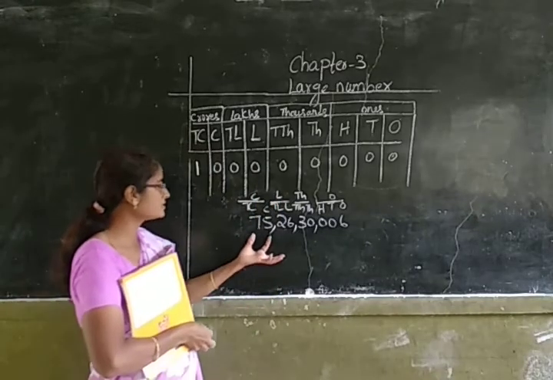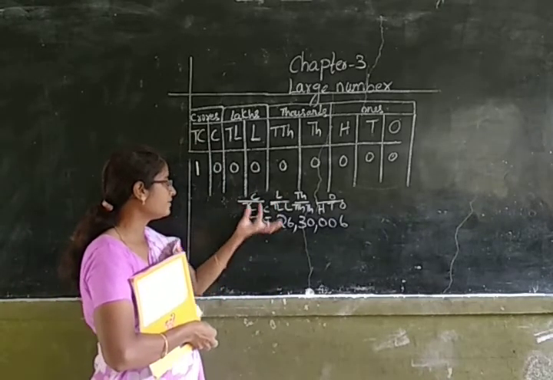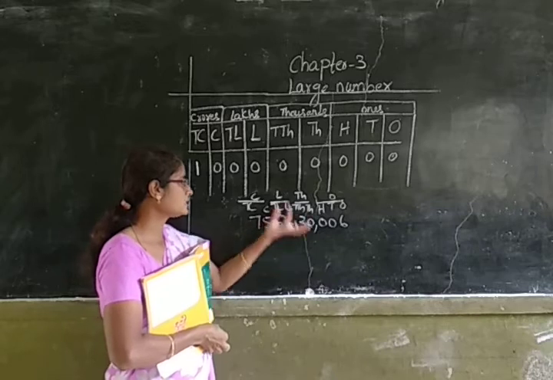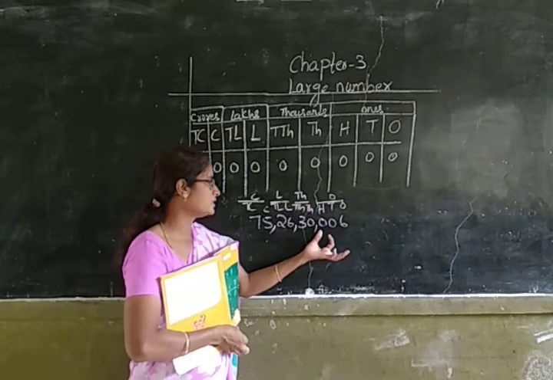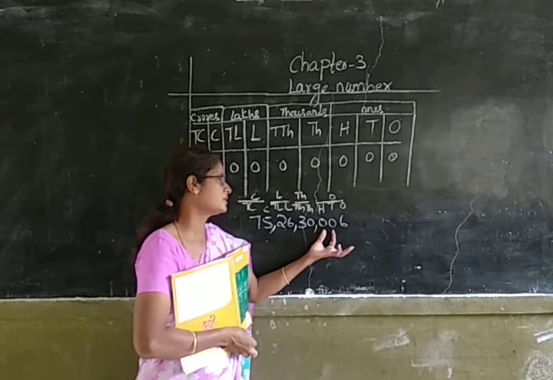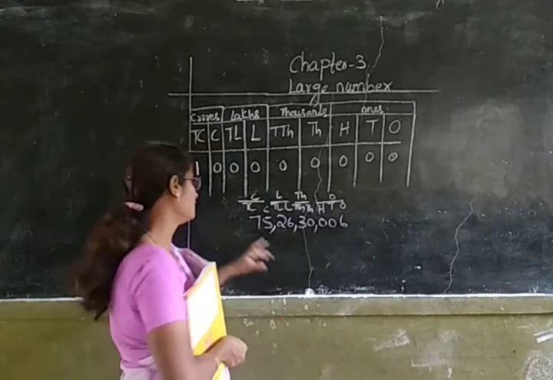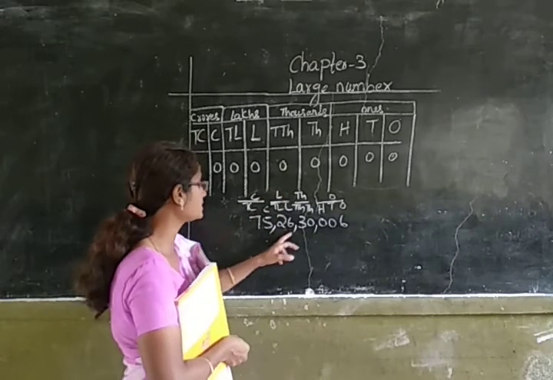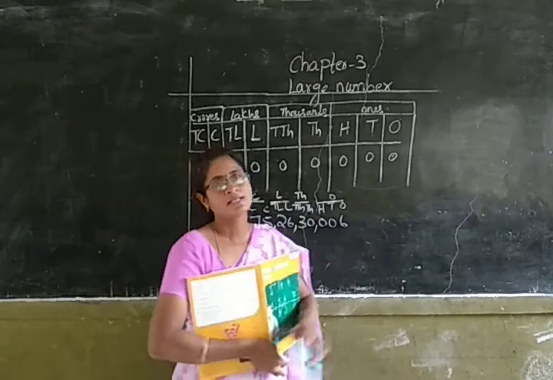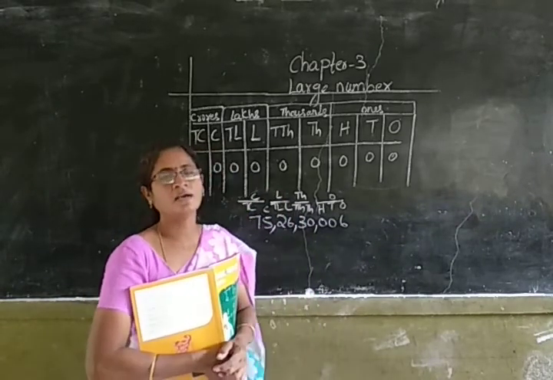Now how will I read this number? I will read it as 75 crores, 26 lakhs, 30,000 and 6. Because there are zeros in hundreds place and tens place, you should read it as 6. So 75 crores, 26 lakhs, 30,000 and 6. That is the way of reading the number.